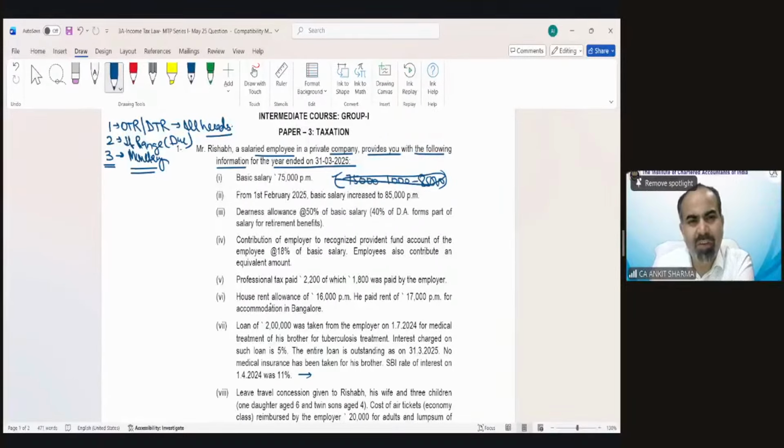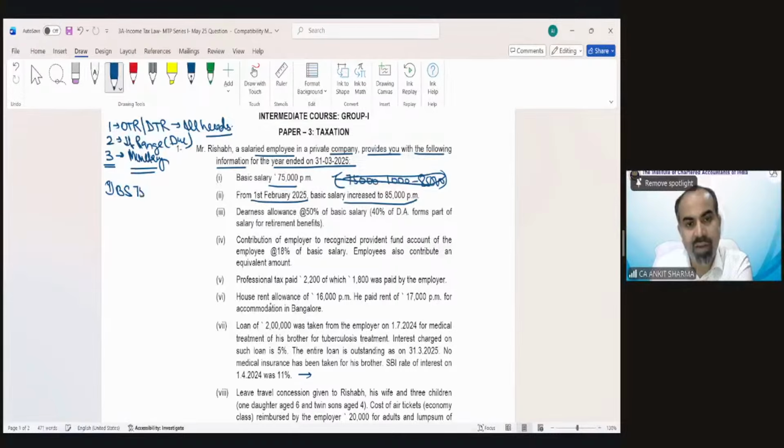So in this example, first point we are taking basic salary 75,000 per month. And second point, you can see from 1st February 2025, basic salary increased to 85,000 per month. So from February and March, it's 85,000. And from April till January, it would be 75,000.